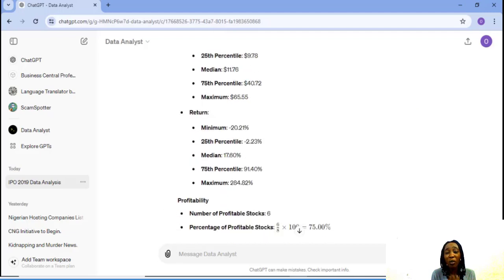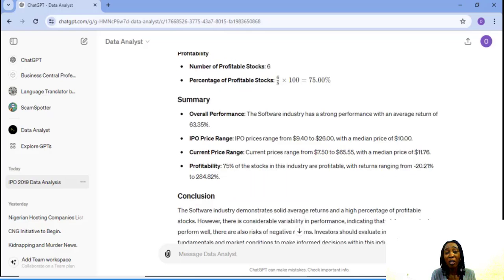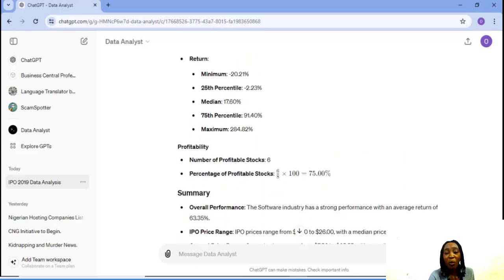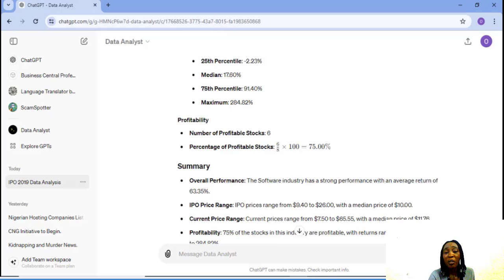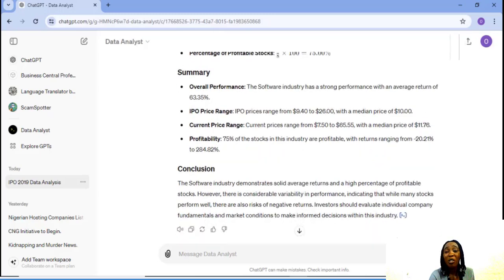So returns, minimum minus 20%, maximum 284%. Profitability, 6 stocks are profitable. Percentage of profitable stocks, 75%. Overall performance, the software industry has a strong performance with an average return of 63.35%. IPO price range from $9.4 to $26 with a median price of $10.